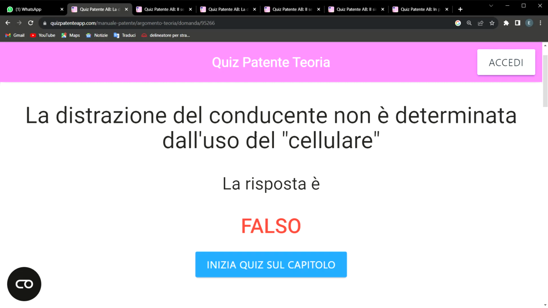It says the distraction of the driver during driving does not determine the use of the telephone, which means, in other words, that a driver making use of a telephone, operating a phone during driving, does not serve as a distraction to the driver. So this is what the question is talking about. Take note of that.